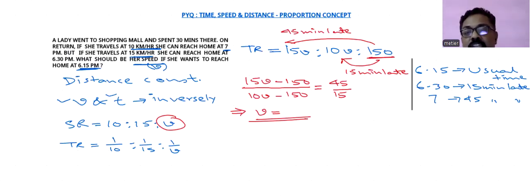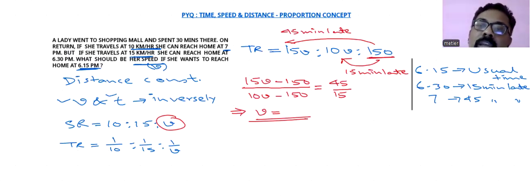So 4 multiplications will be there. But if you can act a bit smarter, in the second comparison, we are not going from 150. Check with respect to 150, 10V is 15 minutes extra, and with respect to 150, 15V is 45 minutes extra.